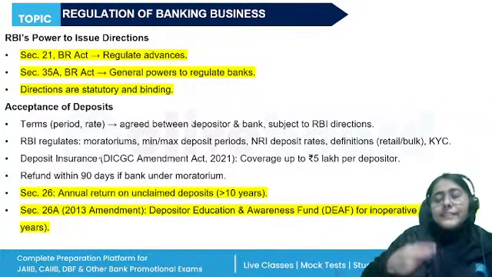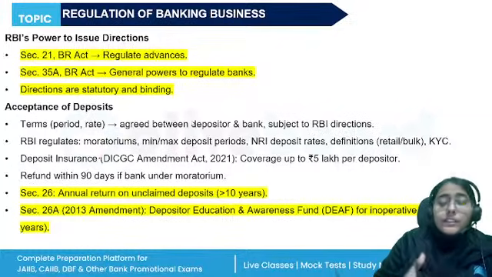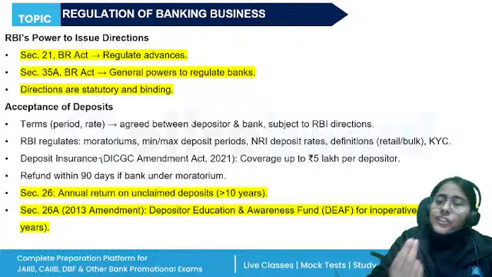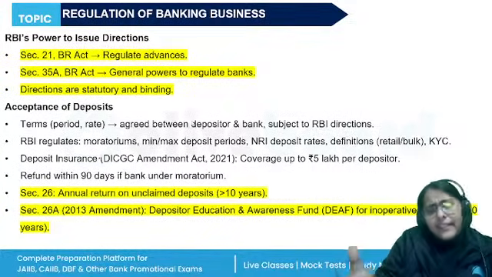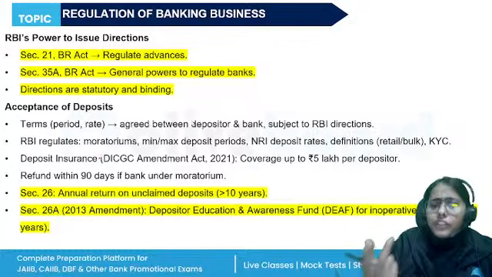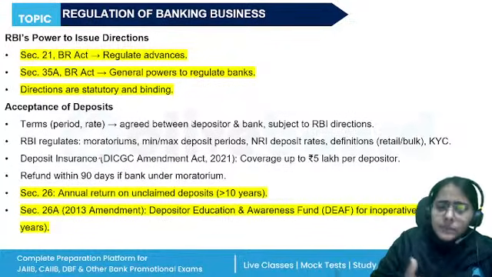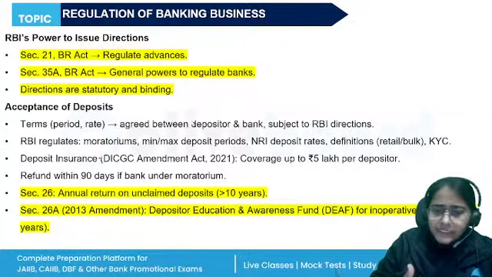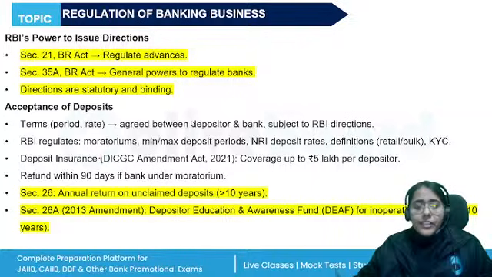So there are certain sections like section 21, which gives powers to regulate the loans extended by the banking companies, and section 35A, which gives the powers to generally regulate the banking companies, regulating the rate of interest, the other terms and conditions, the deposits, loans, and advances. All of these powers are there with RBI under section 21 and section 35.